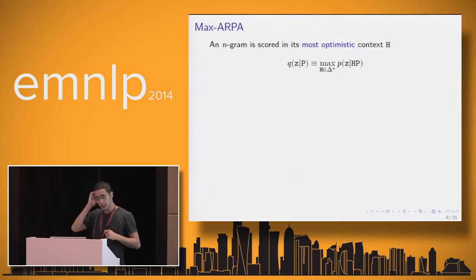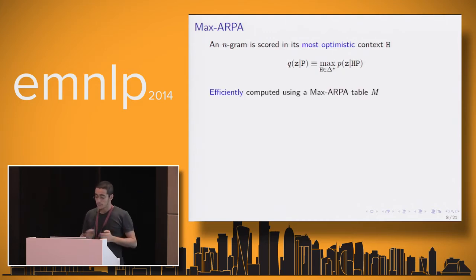Let's check what this is. So basically, we want to score an n-gram in its most optimistic context. We're going to maximize away the history. History being any string in the vocabulary H over there. Well, that's any string in the vocabulary, so that cannot be efficient. But because our n-gram language models are actually back-off, they back off to shorter prefixes, and that's how we define the entire distribution over arbitrary n-grams, it turns out we can efficiently compute that quantity, pre-compute that distribution by storing what we call a max ARPA table.